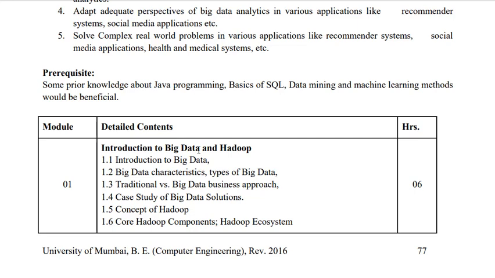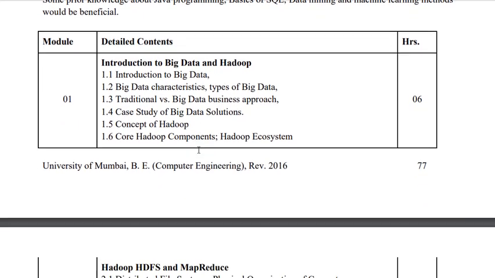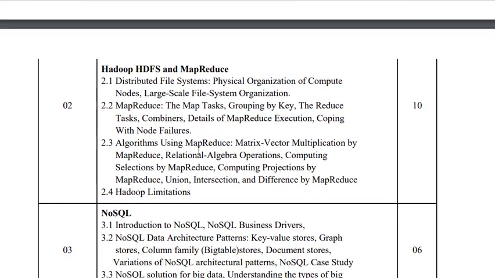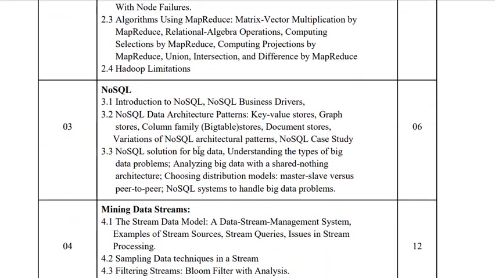One table is having the records. They are available in the format of rows and columns. Rows are called as tuples and columns are called as attributes. So every table is having tuples and attributes, and there is some structured behavior for this database. So MySQL or MariaDB are the relational databases, but this is not the concept with NoSQL. As you can find, unit number 3 belongs to NoSQL.